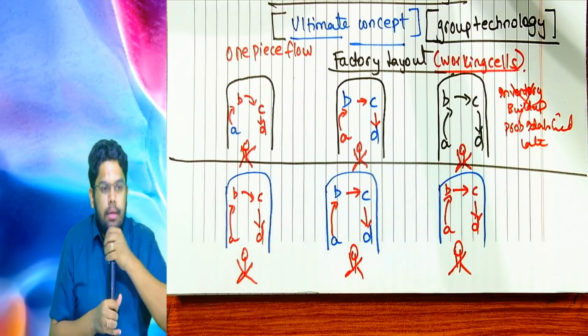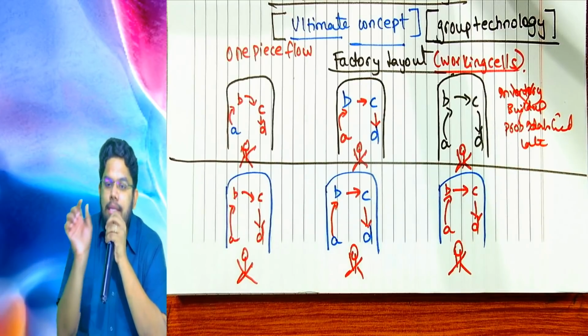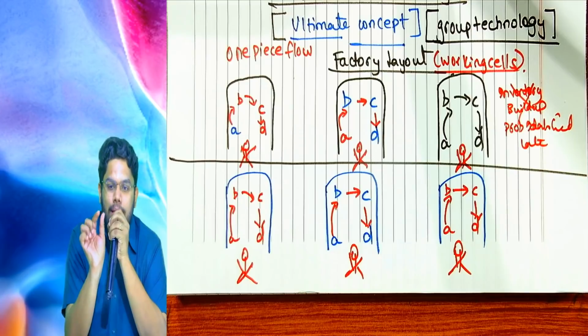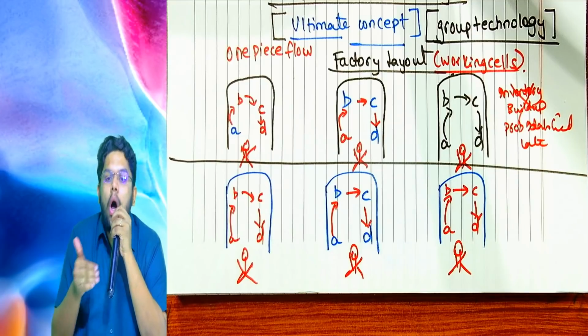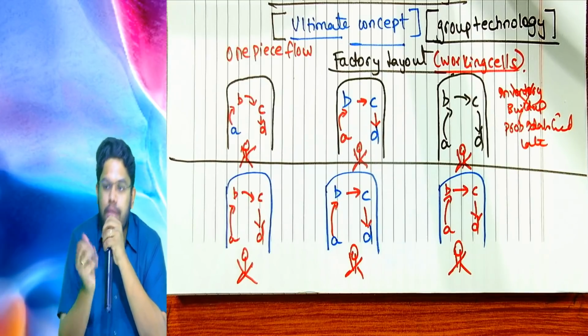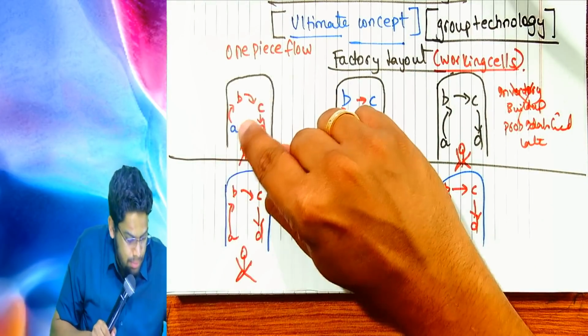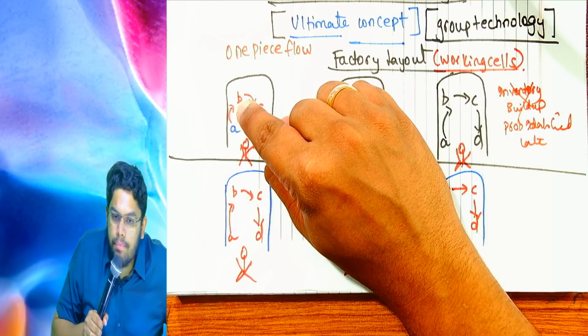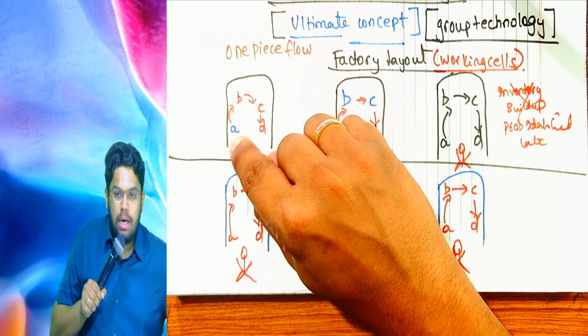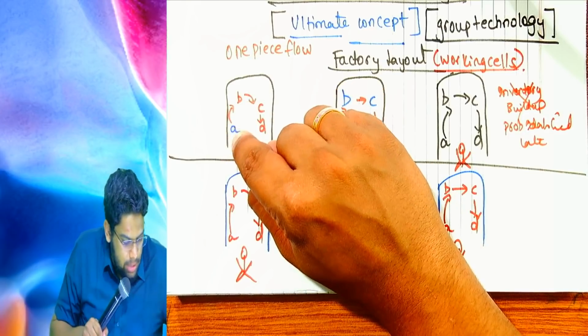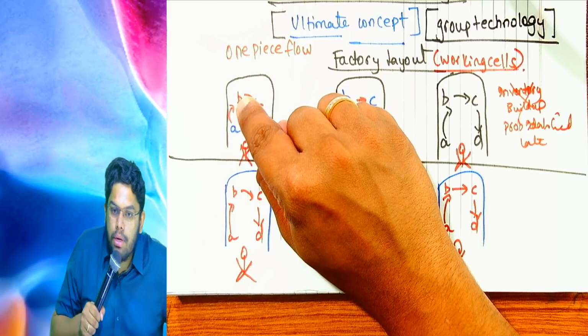Right. In this case, since one single operator is in charge of all the functions within his working cell, he will know if there is any defect from one operation to another. For example, if in machining any defect is there, he will not let it go to finishing.